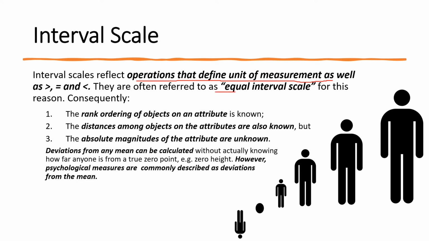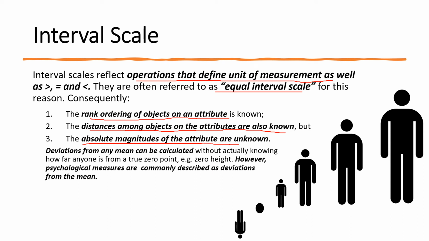In the case of an interval scale, there is equal interval, but the thing that is absent is the true zero. Obviously, the rank order of the objects on an attribute is included, and the distances among the objects on an attribute are also known. The absolute magnitude of the attribute is unknown, so the absolute true zero is absent.